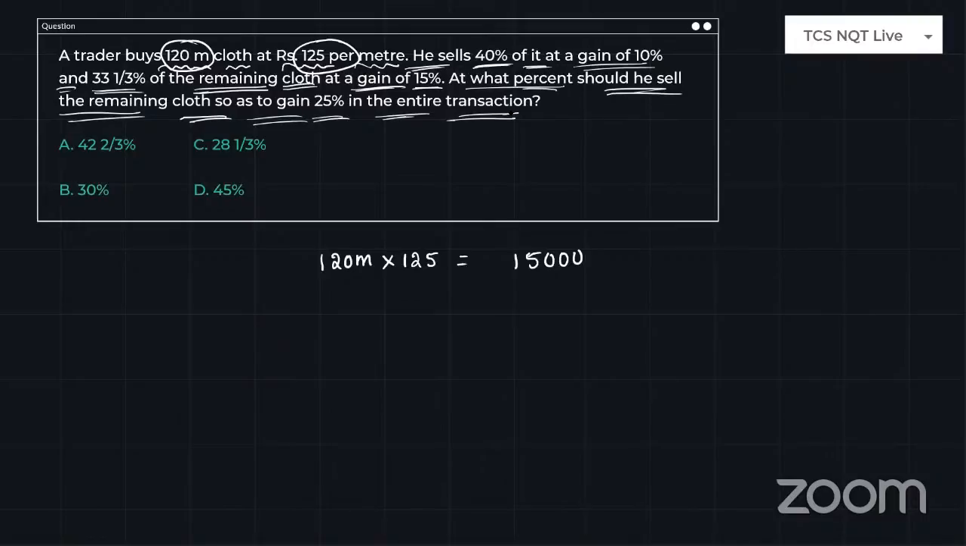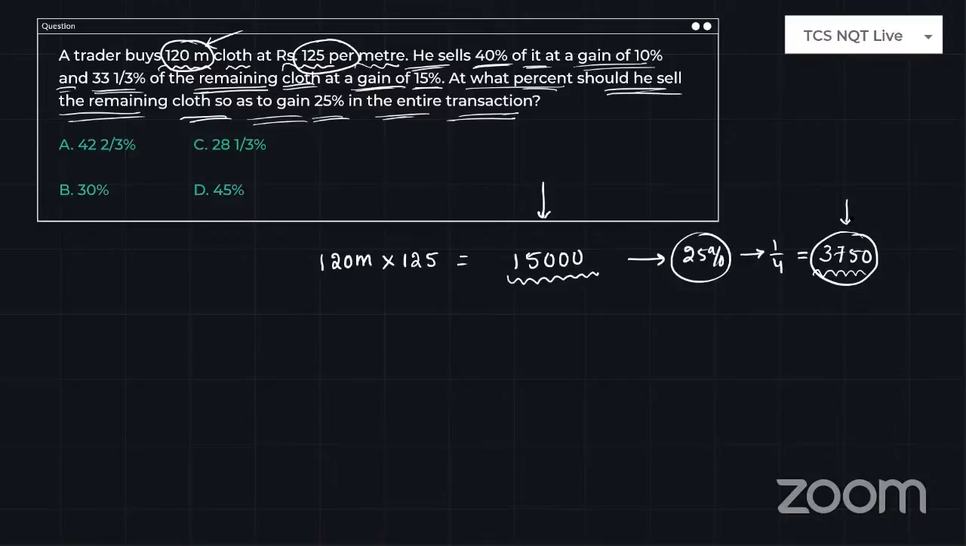transaction? So many people start this problem through the length or the cloth, but it is not cloth based. You can directly do this problem through amount based. So you have invested 15,000 rupees, then you need to get 25% profit on the overall transaction. So for 15,000 rupees, 25% is nothing but 1/4. So 1/4 of 15,000 rupees is 3,750 rupees, which is the total profit you need to get after all the transactions.